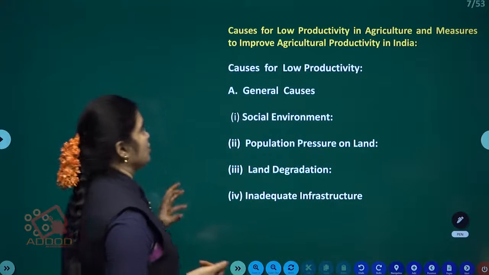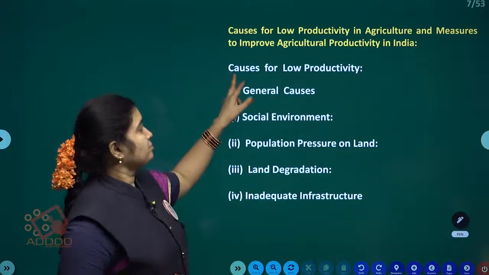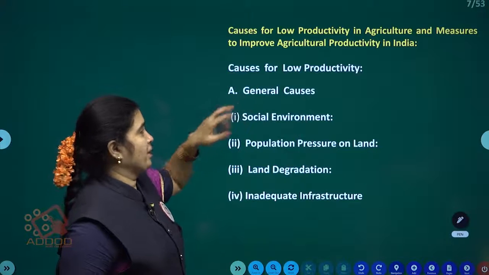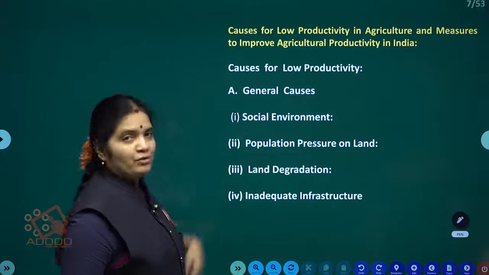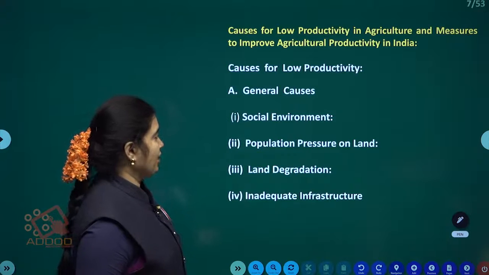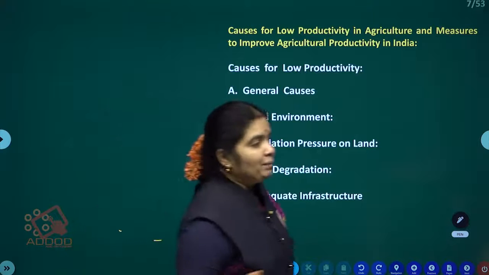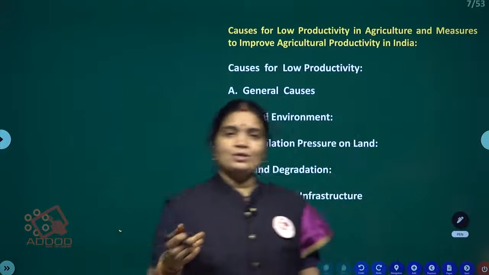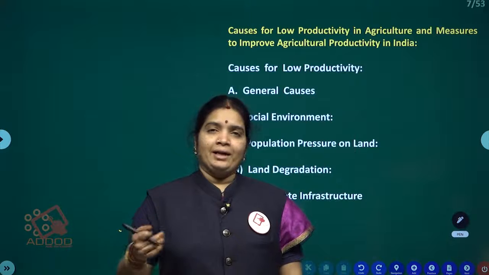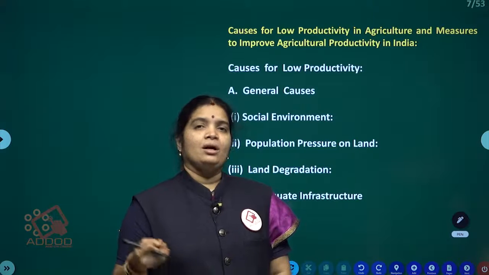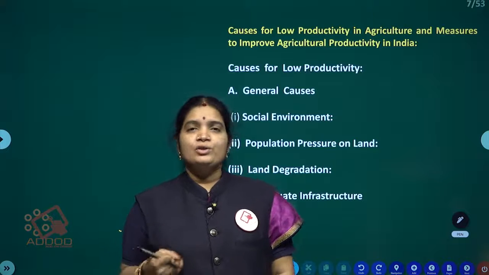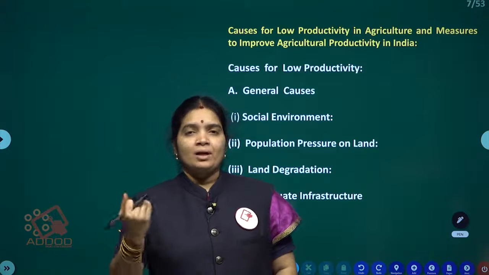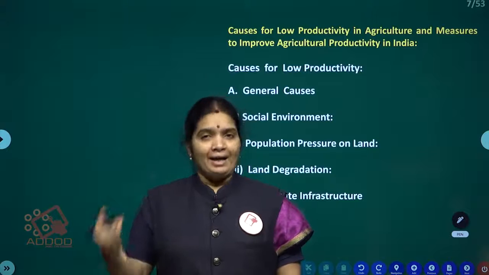What are the causes of low productivity, we will see. First one, general causes. Under the general causes, social environment. Here the people believe in superstition, they follow traditions and customs, so they can't agree to new changes in their agriculture cropping activity.